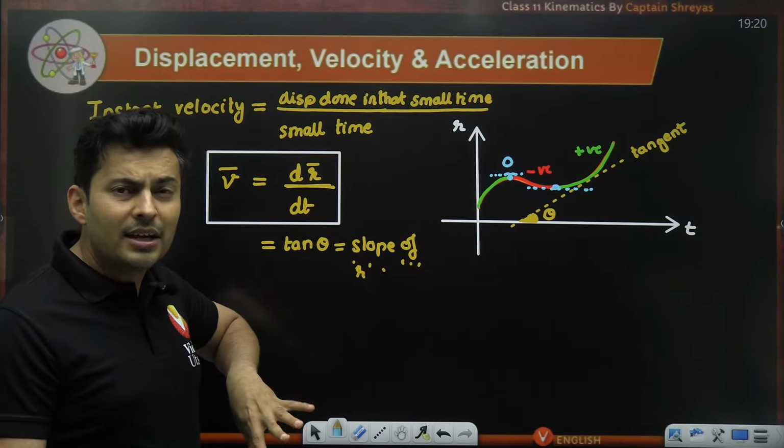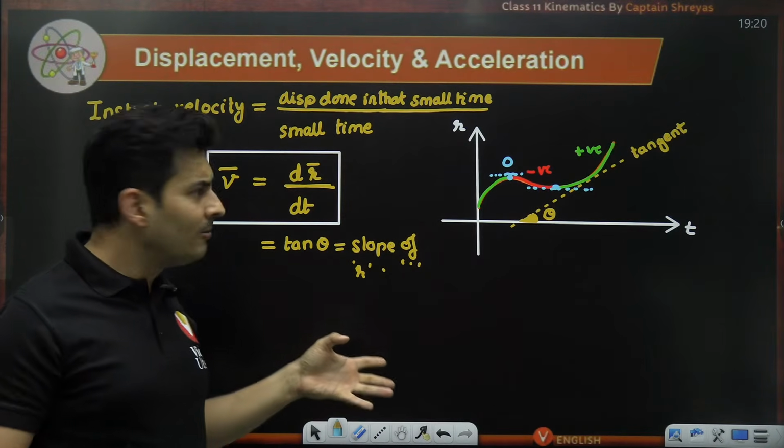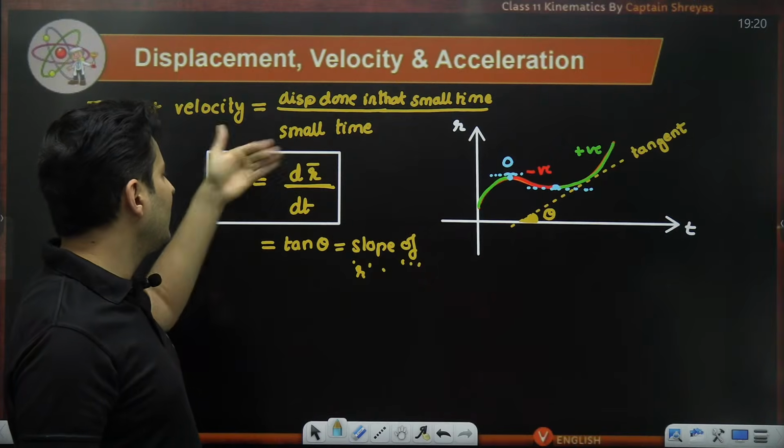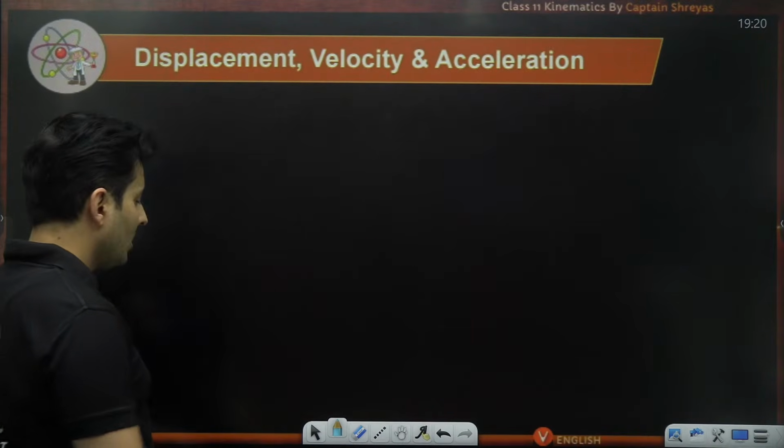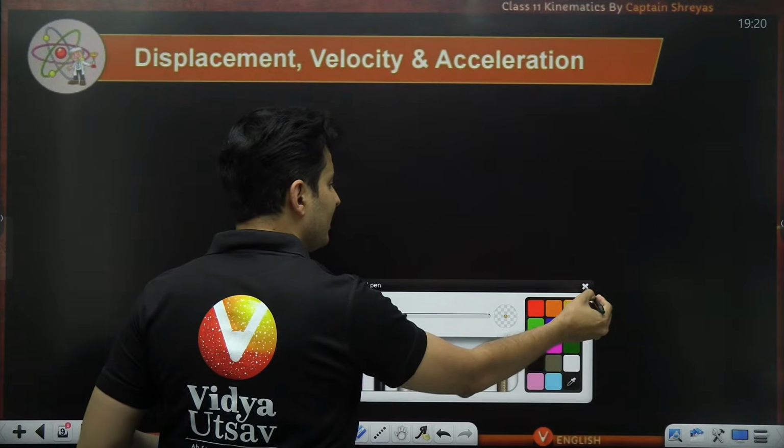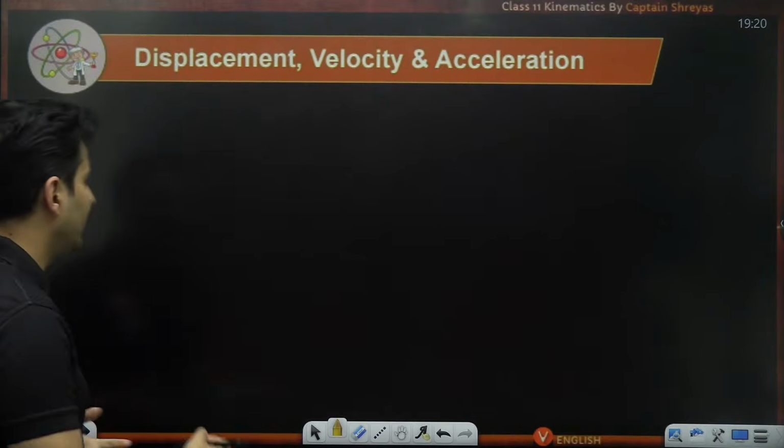See, like I said, integration is the exact opposite of derivative. So if velocity is the derivative of position, obviously, if you integrate this, you shall get displacement.